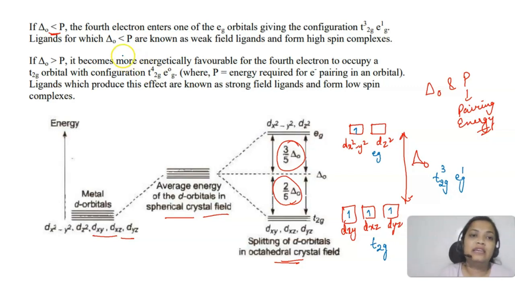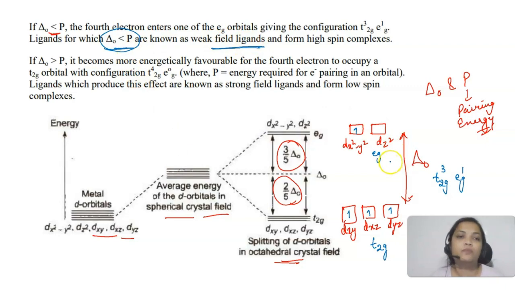And these are the ligands for which delta naught is less than P. We just saw that weak field ligands give less splitting. So delta naught is less for weak field ligands. So in this case weak field ligands will form such complexes. Okay, and they form high spin complexes. We studied this in the last theory too, but there was no explanation for it. Now we have got this explanation of why weak field ligands form high spin complexes. Because the electron has gone up here, pairing has not happened here, so they will form high spin complexes.